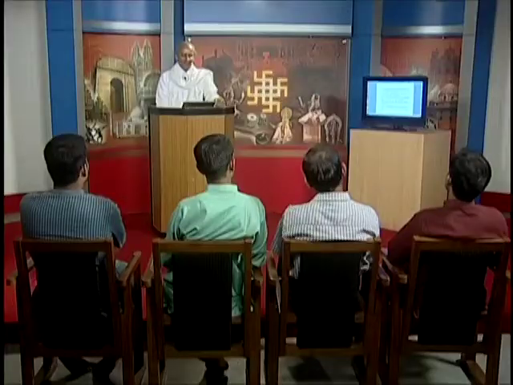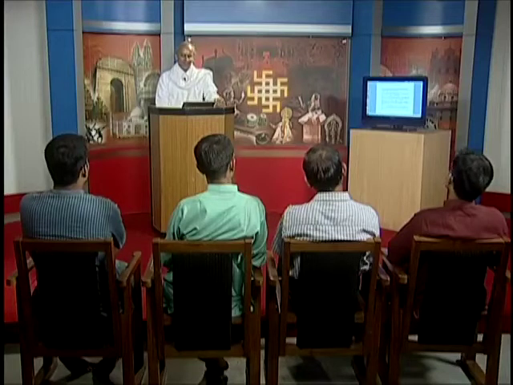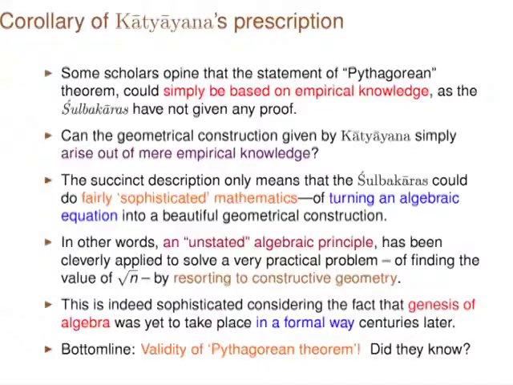You have an algebraic equation solved, that you put into a geometrical construction which can be used by anybody. See, that is the kind of interesting thing. So, in other words, the unstated algebraic principle has been cleverly employed to solve a very practical problem of finding the value of root n. Why am I saying it is a practical problem? It is practical because you want to know the construction. So, what amount of space is required for me to accommodate so many people? This is a very practical use, see, not necessarily yaga.